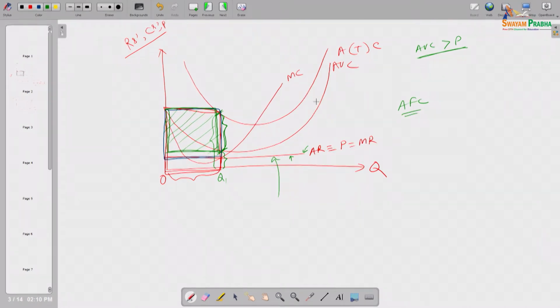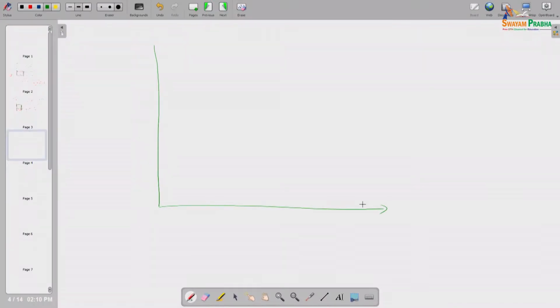So if that is the case, now let us look at the supply decision. Until this we finished in the last class. So what is the supply decision of this producer? With a diagram, let us discuss. Supply curve, if you can remember, both individual supply curve and market supply curve we have discussed earlier, right. In the supply curve, on the horizontal axis we measured quantity supplied and on the vertical axis the price of that commodity.